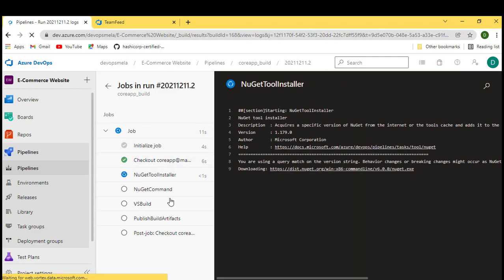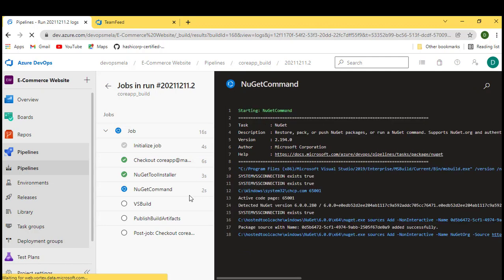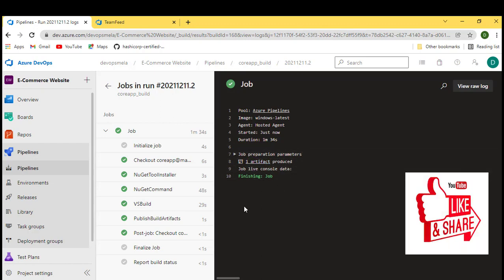Let's wait for a while and let's do one thing. Let's come back once the build is successful. Okay, all. The build was successful. If you see, the build was successfully built and in my drop location, I have the zip file which I can go and deploy.